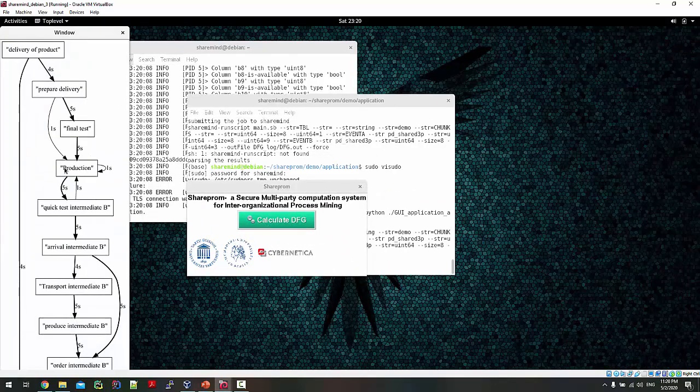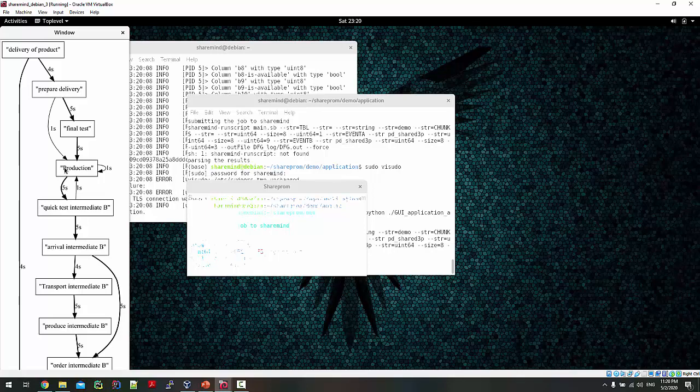And here is the full result of Shareprom. It has performed a joint DFG calculation of party A and party B event logs. You can notice that there is a change in the order of the activities and the time taken by each activity from the original event logs of party A and B, and that is due to the differential privacy.